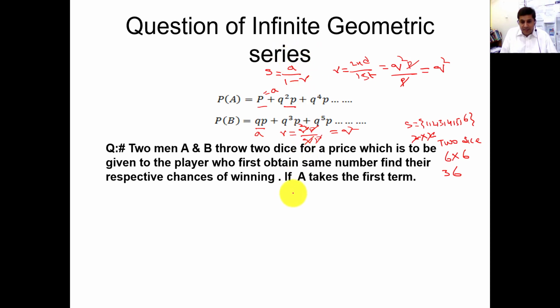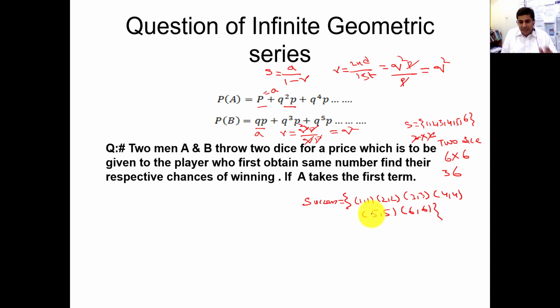They mention that the prize will be given to the player who first obtains the same number. So success, the same number, will be 1 1, 2 2, 3 3, 4 4, 5 5, 6 6.